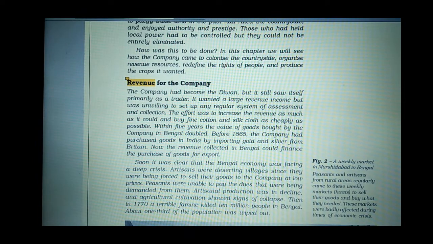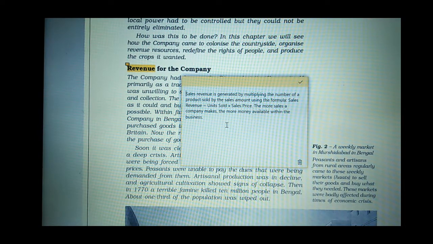Now, revenue for the company. Now, how the company started taking taxes from the people, or taking collected money from the people. The British started making sales from Indian markets. Sales revenue is generated by multiplying the number of products sold by the sales amount. This is the formula by which they were increasing their income. Sales revenue is equal to units sold into sales price.